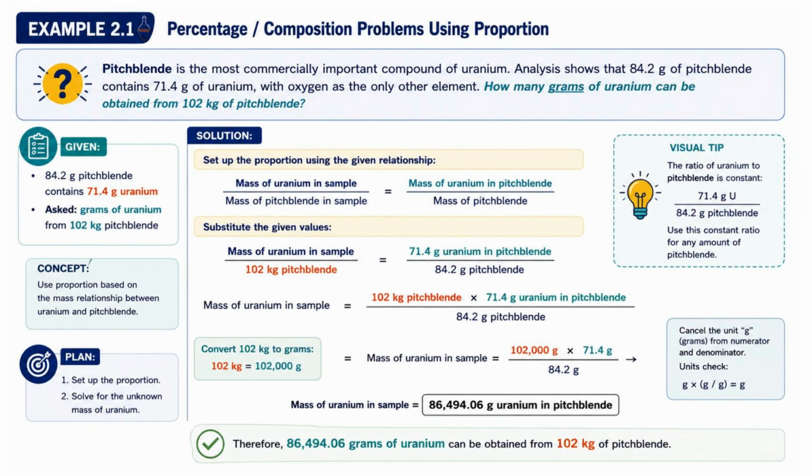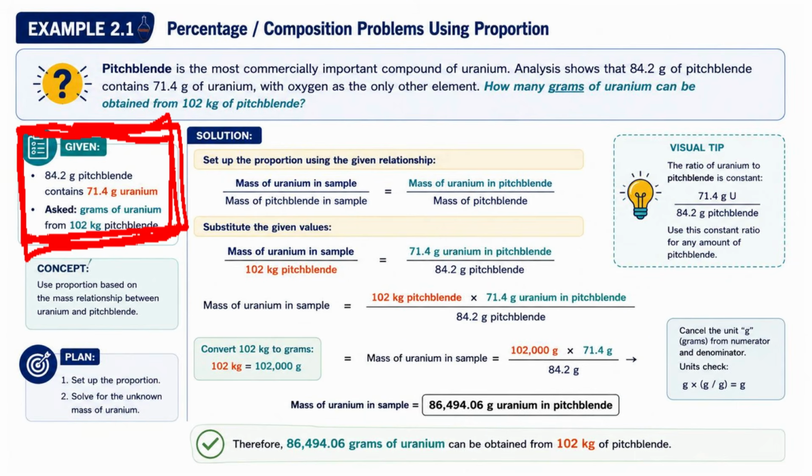Before solving, let's identify the important information. First, we identify the given data. We know that 84.2 grams of pitchblende contains 71.4 grams of uranium. And the problem is asking us to determine the number of grams of uranium contained in 102 kilograms of pitchblende.